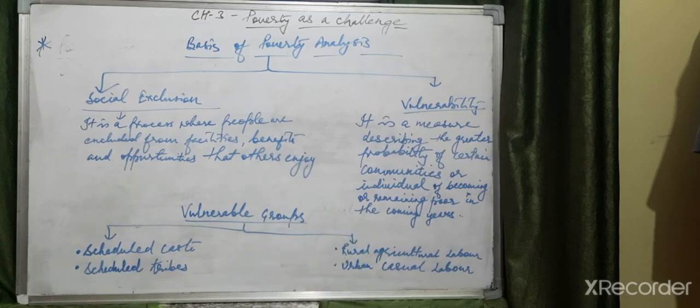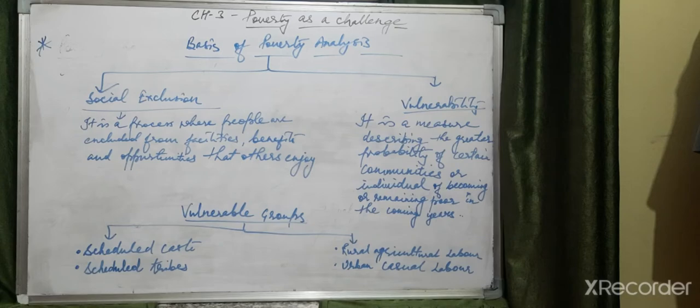Again I am repeating, I have missed mentioning it over here. So first write the heading, and mention that the social groups are scheduled caste and scheduled tribe. Social vulnerable groups are scheduled caste and scheduled tribe, and economic vulnerable groups are rural agricultural labor and urban casual labor.